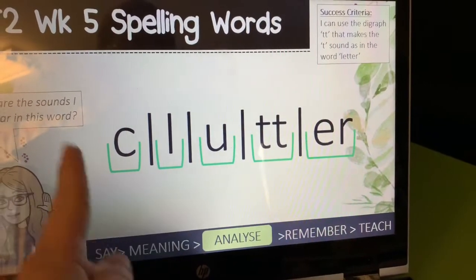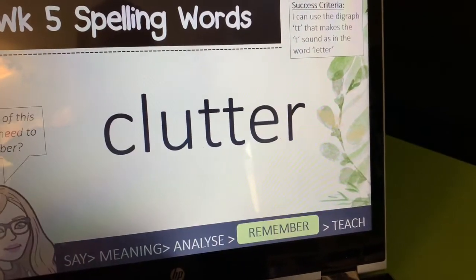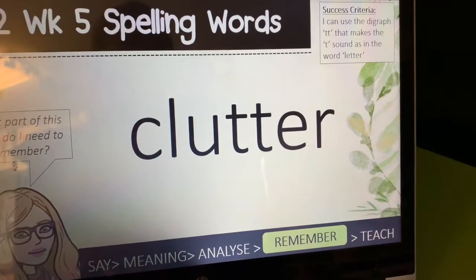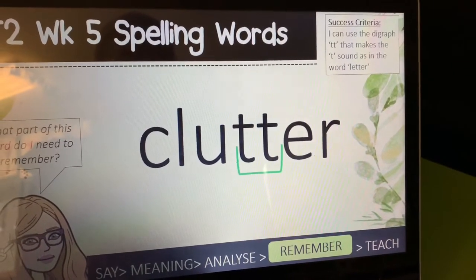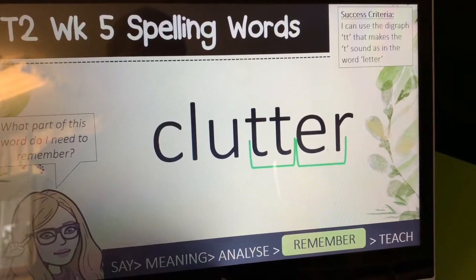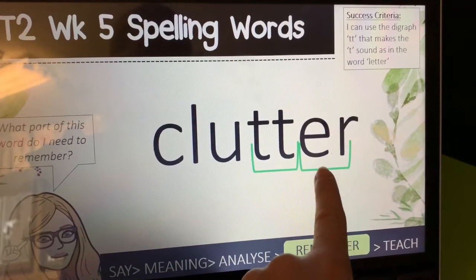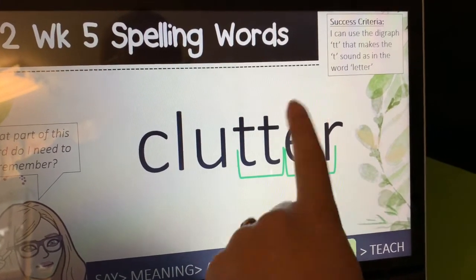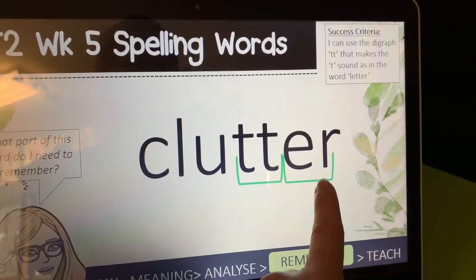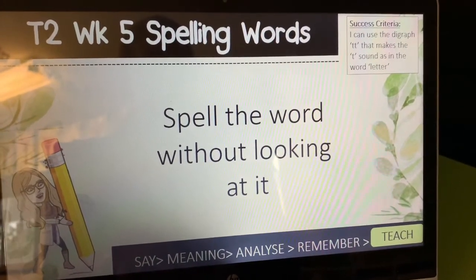C-L-U-T-T-E-R. Clutter. What part of this word do you think you need to remember? If you said the digraph TT, which makes the T sound, you would be correct. You would also be correct if you said the digraph ER, which makes the sound R. This one is a little bit tricky, and some of us might get stuck on this one and accidentally put an A. Please remember it's the digraph ER, which is making the R sound. Okay, pause the video and have a turn at spelling the word without looking at it.